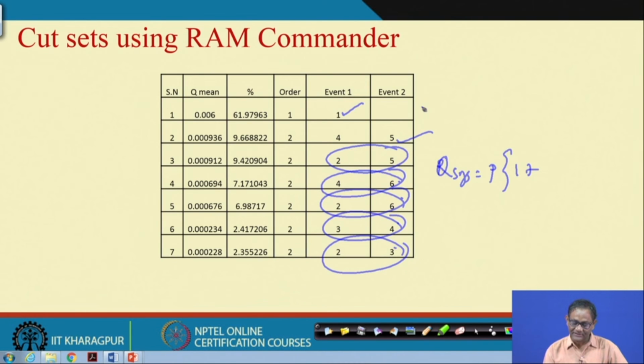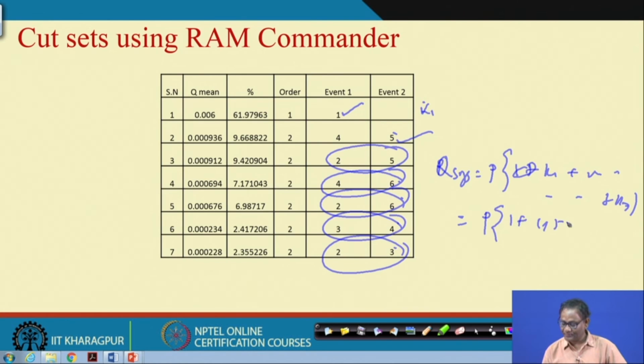If I say this is cut set 1, that means K1. So, it is K1 plus K2, like this, the union up to K7, and you also know that they are AND gates. So, ultimately the probability that 1 plus 4 into 5, like this.